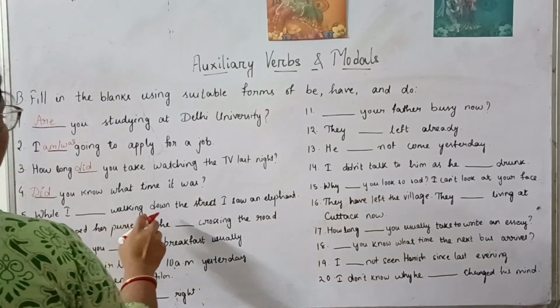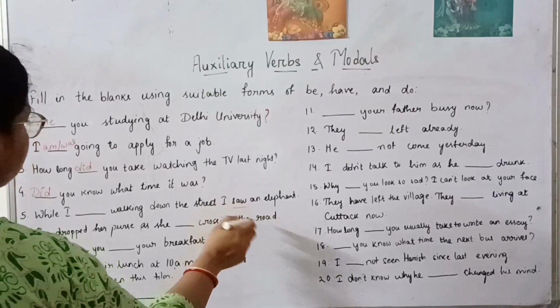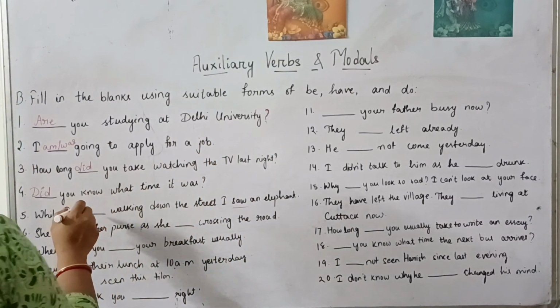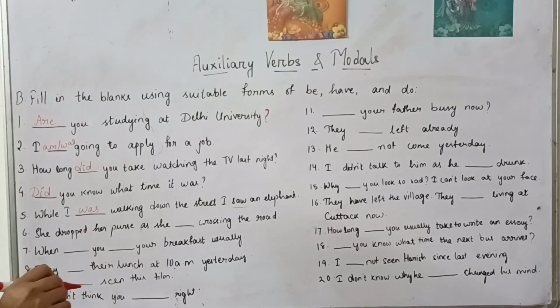While I was walking down the street, I saw an elephant. So this is also past tense. Saw an elephant. Also, what will we write? While I was walking down the street, I saw an elephant.